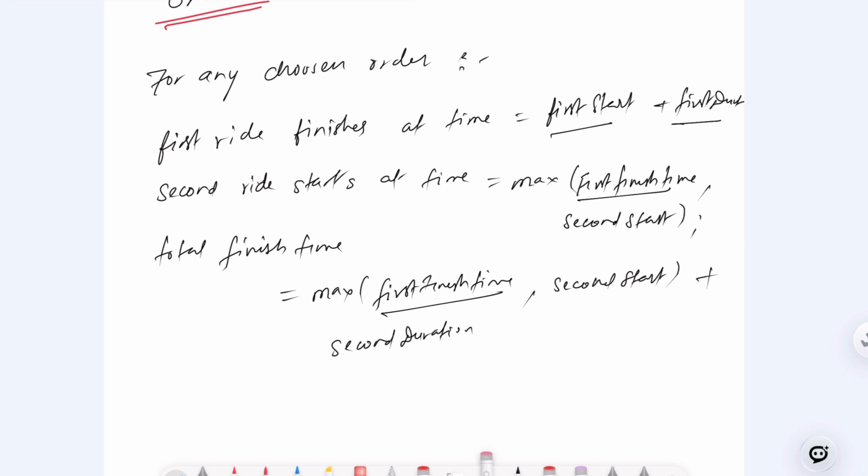We have not talked about how much time it took here and how much time it started here. What I'm trying to say is it will start at the max between the first finish time and the second start, right? But it will finish at some time, right? So that duration between start and finish is called the second duration. Understand? So this we have to think about. I hope till now you don't have any problem. Okay, we'll understand through the example, don't worry. Keep a note of this one, it is very important.